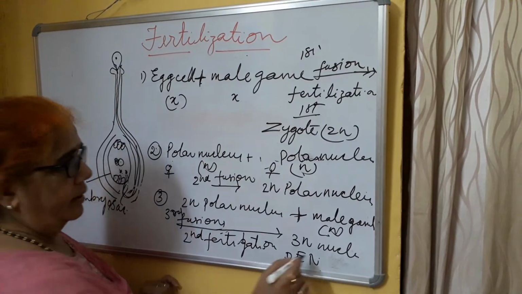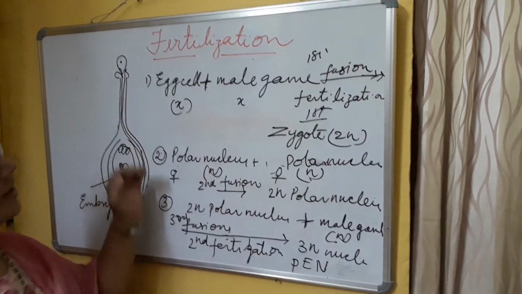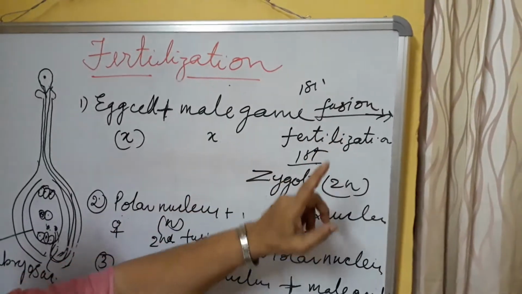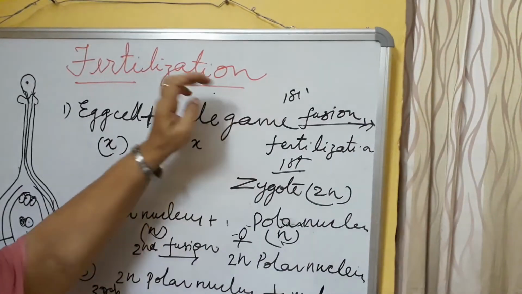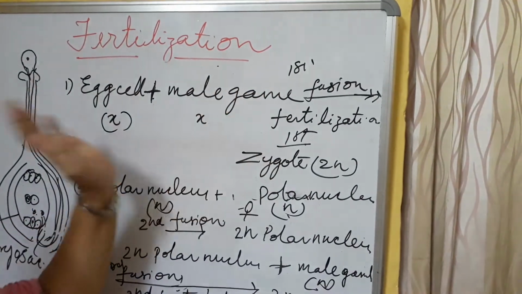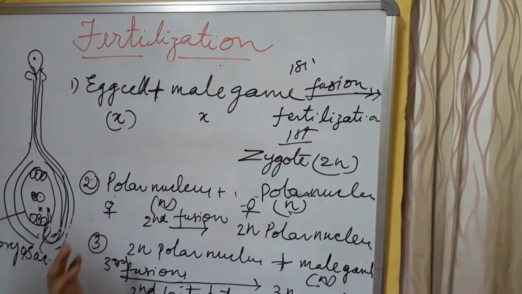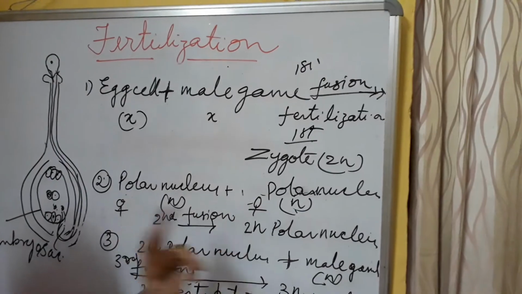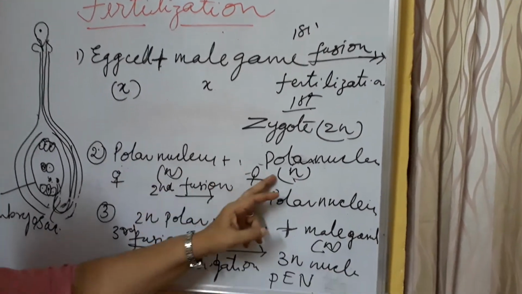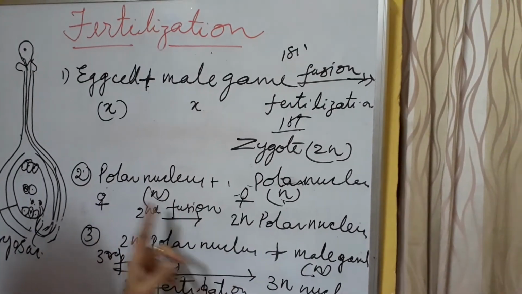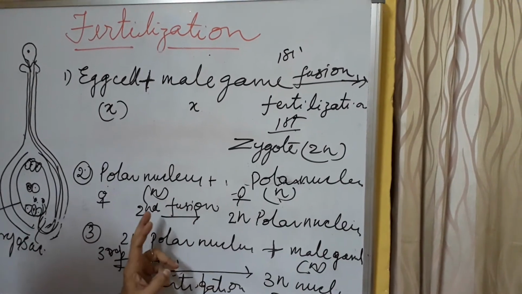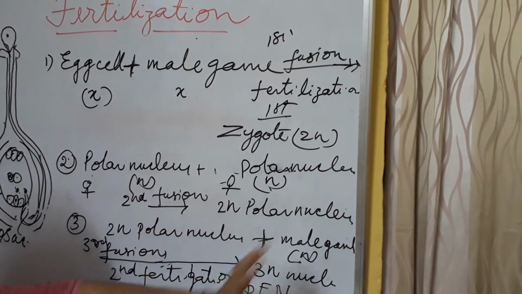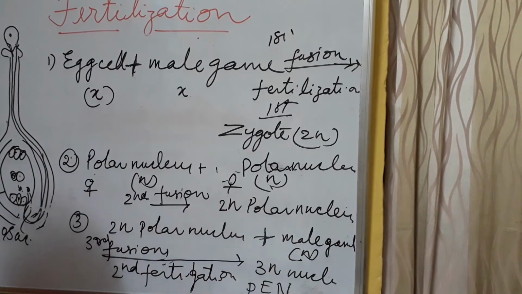Now listen. The first fertilization is egg cell and male gamete fusion, which is the first fusion and first fertilization, making the zygote. Now the second: inside the female, two polar nuclei are there, N plus N. Both will fuse. Because these two are female only, that is not called fertilization, that is called fusion. A 2N polar nucleus will be formed, that is one fusion.